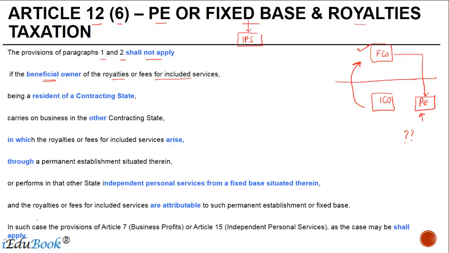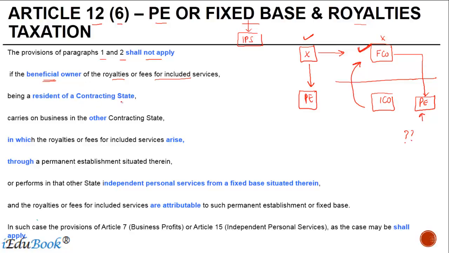This person that we are talking about here should be the beneficial owner of royalty or FIS. If he is just receiving it on behalf of someone else, let's say there's another company X, right? And X has a PE in India, right? Then what is going to be relevant is this and not FCO, right?